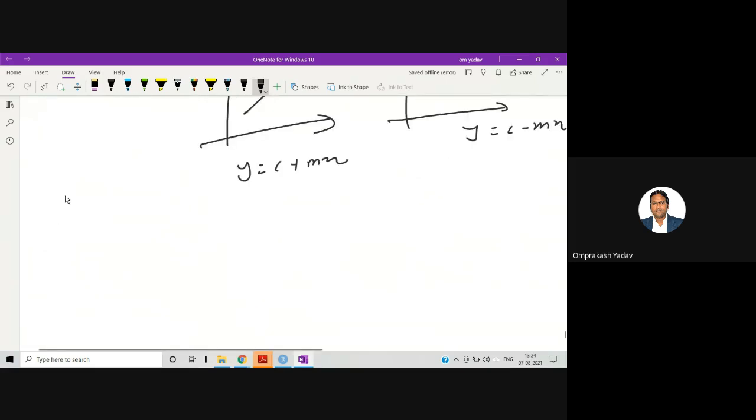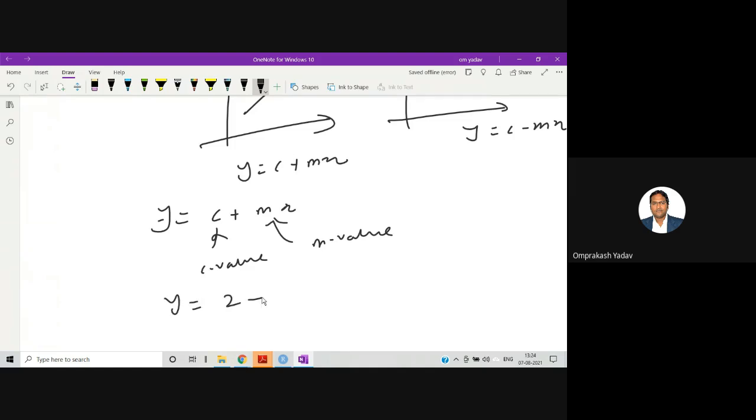Now the important thing: if our equation is y is equal to c plus mx, and we know this c value and this m value, let's say I put 2 plus 3x.